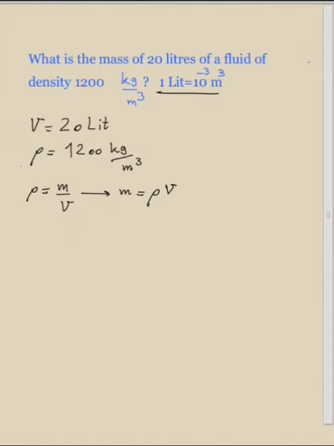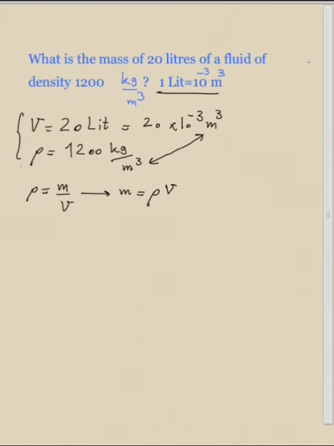So we must convert, for example, V, the unit of volume to meters cubed. So we can write 20 liters as 20 times 10 to the minus 3 meters cubed. Okay, so as you see now, the units can cancel meters cubed with meters cubed.